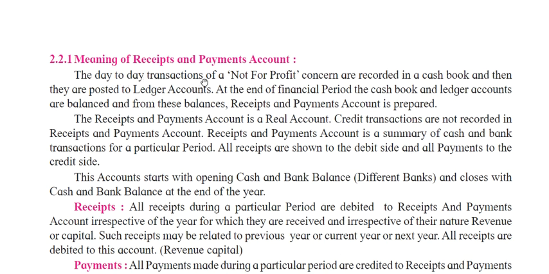The day-to-day transactions of a not-for-profit concern, our expenditure and income, are recorded in a cash book and then they are posted to ledger accounts. First they are entered in a cash book, then posted to ledger accounts. At the end of a financial period, the cash book and ledger accounts are balanced, and from these balances the receipts and payments account is prepared.